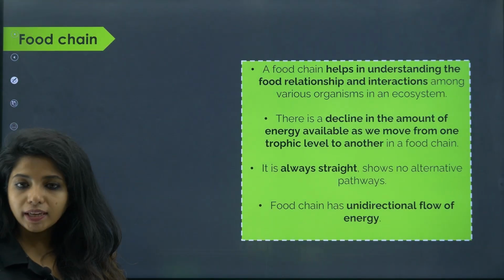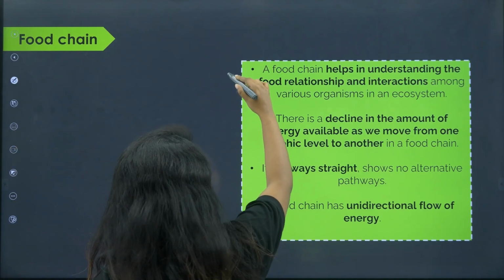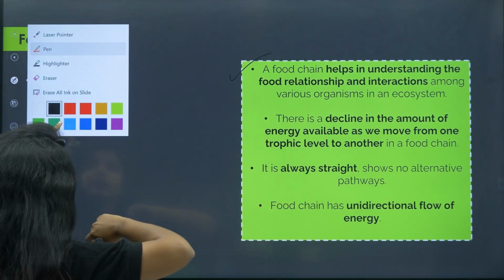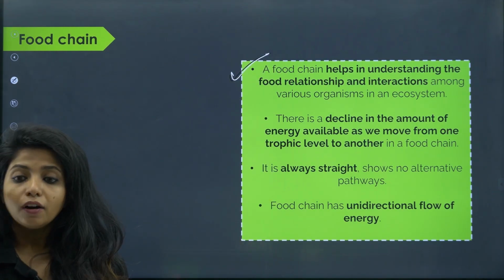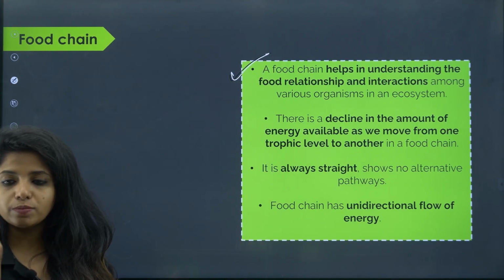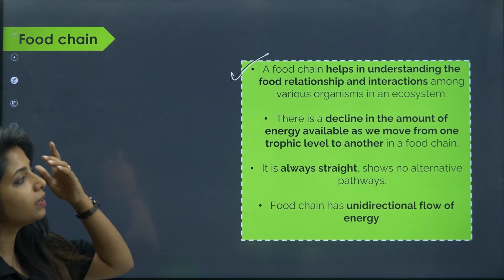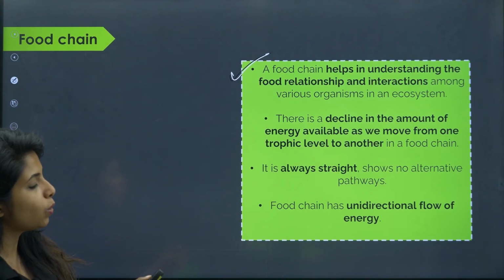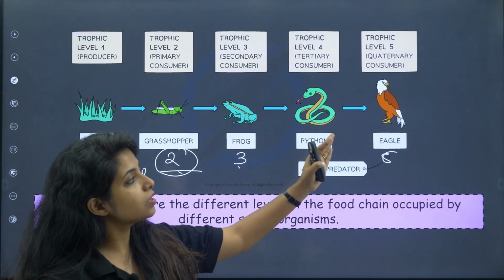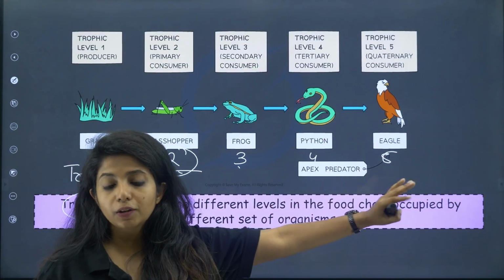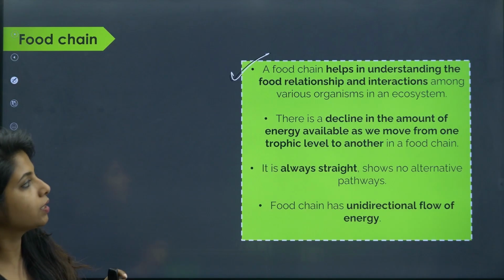Okay. Now going ahead, what are the different characteristics of a food chain? This is very much important. They will ask you to explain about food chain or the features of food chain, so you should be knowing. A food chain helps in understanding the food relationships and interactions. There's a decline in the amount of energy available as we move from one trophic level to another. We are going to study about that. That's why I said the number of trophic levels cannot increase. It cannot be trophic level 6 also. There's a limitation there. Why? I'll tell you that.